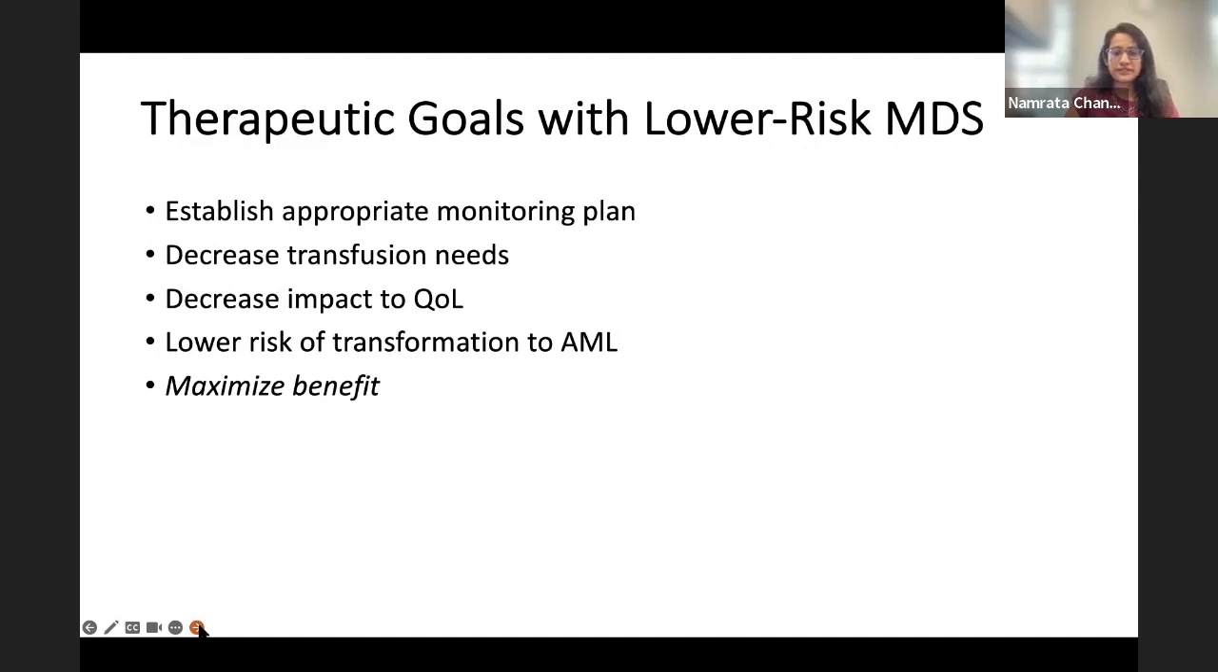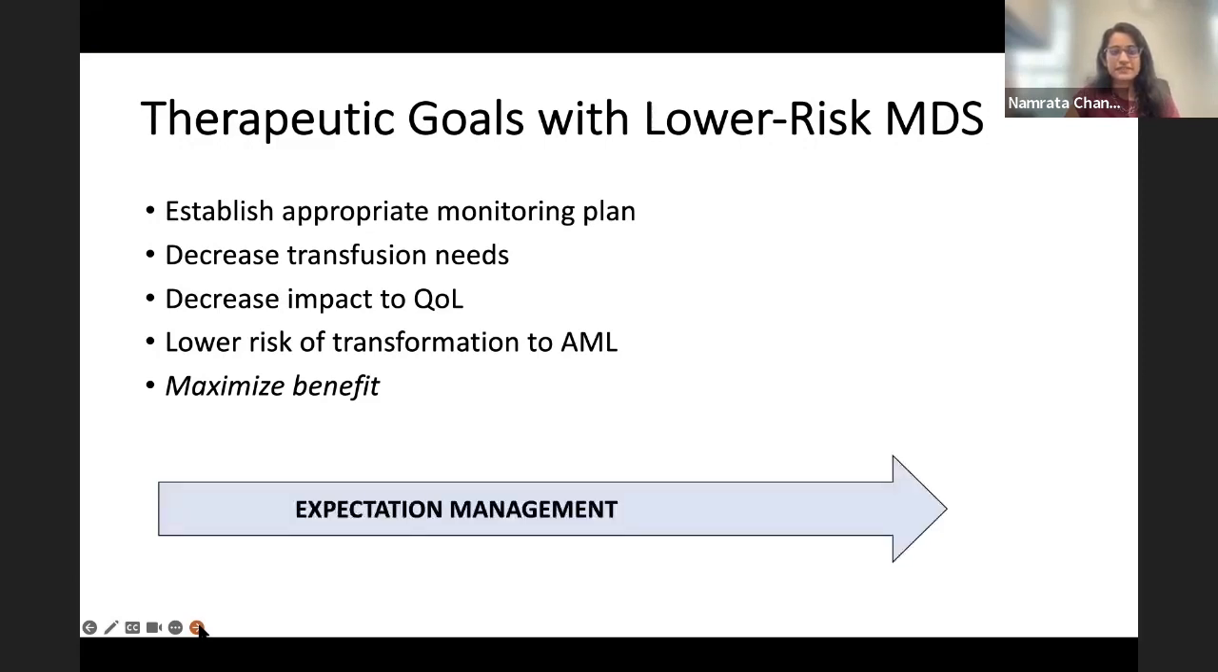And a major evaluation over the past several years is determining how patients do with MDS. Patients with MDS tend to have more comorbidities, report depression, fatigue, and many things that can hinder quality. So the focus is to improve quality, and also to lower the risk of transformation to AML and maximize their clinical benefit for as long as possible. And a big part of this is discussing this upfront with the patient and having expectation management.